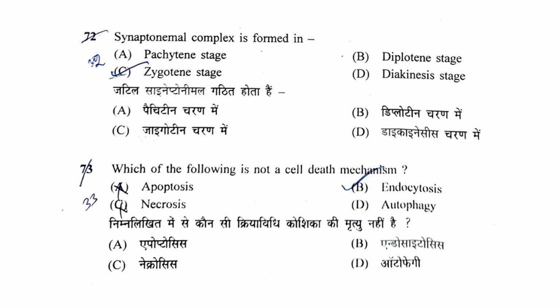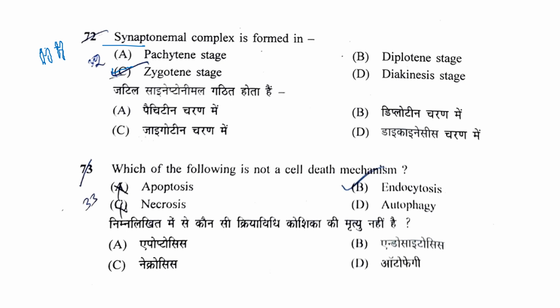The synaptonemal complex forms when the two homologous chromosomes pair up. So it forms during prophase 1, at the zygotene stage.